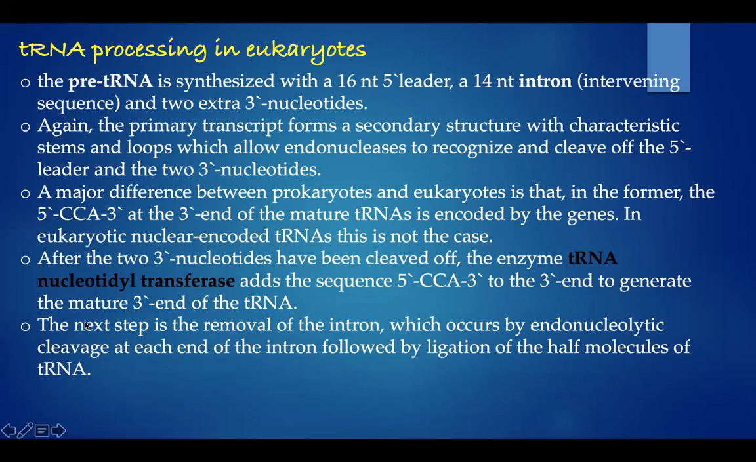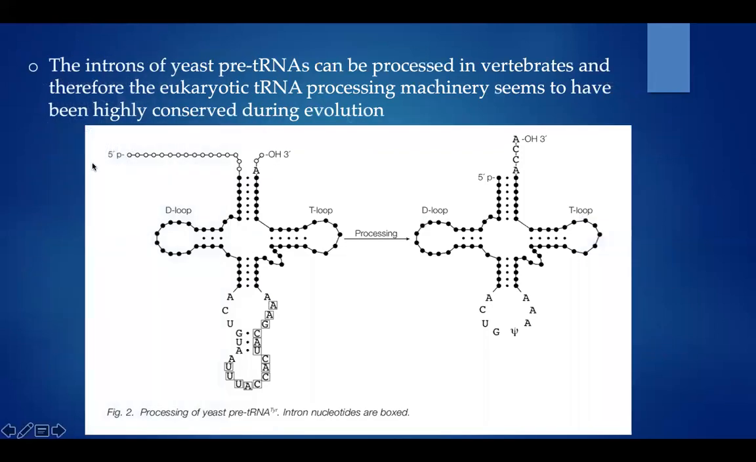RNA. The next step is the removal of the intron, which occurs by endonucleolytic cleavage at each end of the intron, followed by ligation of the half molecules of tRNA. The introns of yeast pre-tRNA can be processed in vertebrates, and therefore the eukaryotic tRNA processing machinery seems to have been highly conserved during evolution.